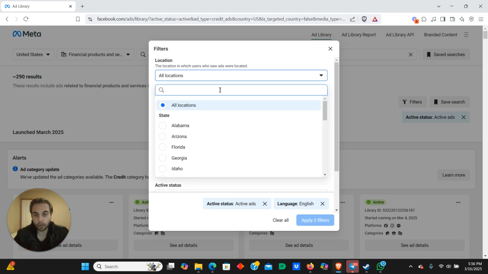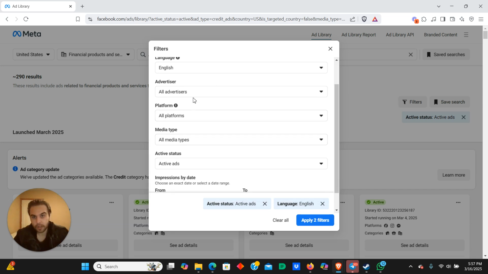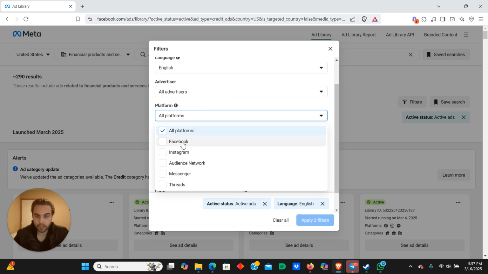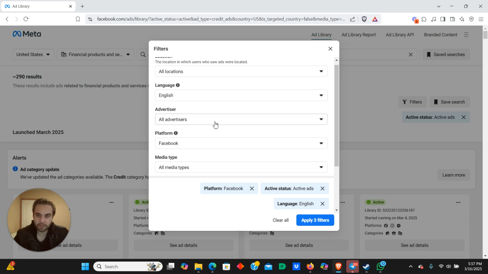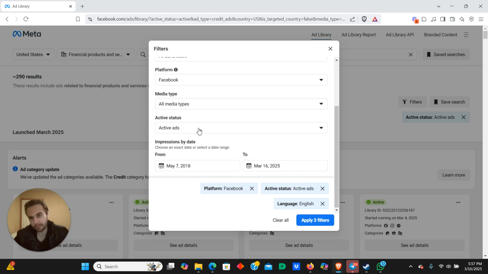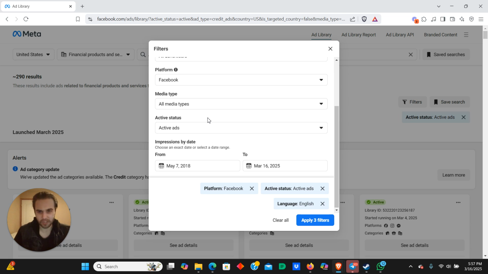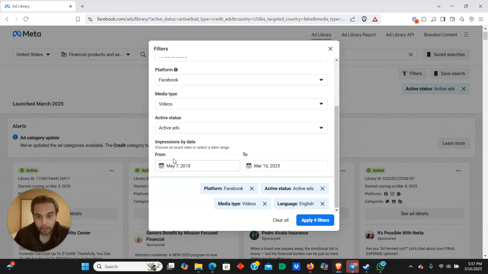Just letting you know, you can filter stuff. All locations, English, all advertisers, all platforms. Let's just do Facebook. In terms of Meta, Facebook's really the only decent place to run annuity ads, in my personal experience. If you've found success running annuity ads on Instagram, just do Instagram. But yeah, memes, images, videos. There we go.